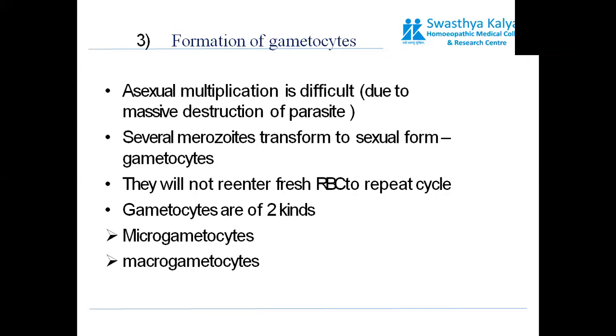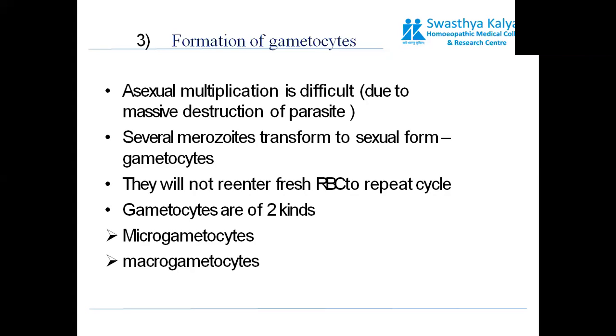So, asexual multiplication is difficult, and that is how the formation of gametocytes occurs. They transform, that is the merozoites being released from the bursting RBCs will form a sexual form that is known as gametocyte,